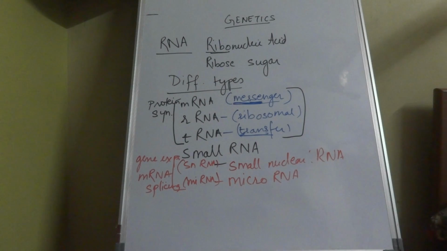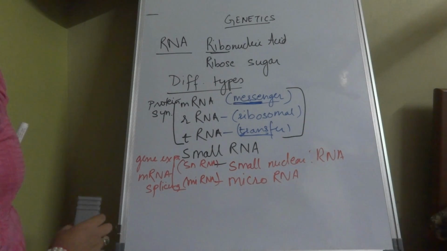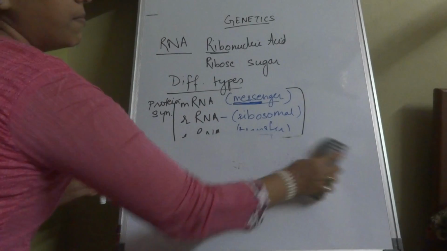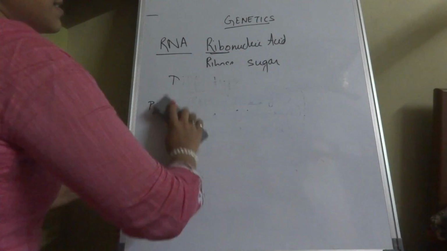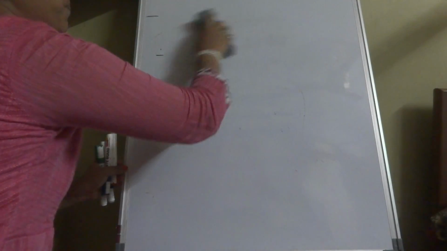Now first we are choosing RNA over DNA in discussion because for RNA, the structure is also important to understand. So first we will discuss RNA and then we'll come to further steps and then discuss DNA and then go on to DNA replication, transcription and translation.